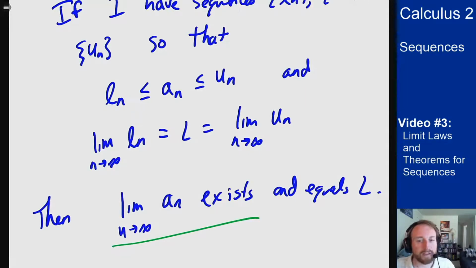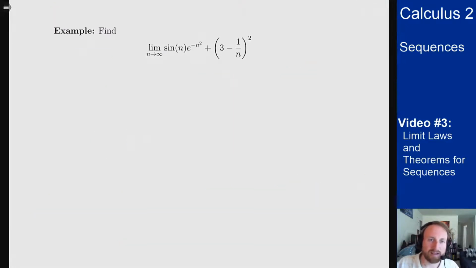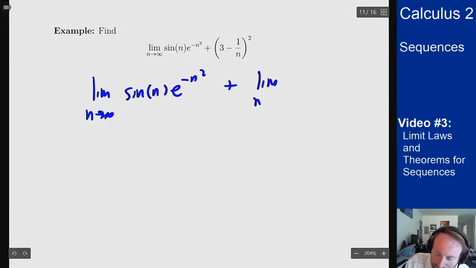Let's see an example of what a problem like this might look like and see where that gets us. So I want to find the limit of this sequence, sine of n times e to the minus n squared plus 3 minus 1 over n all squared. So at the start here, we're going to assume that we can use our limit laws. We're going to assume everything converges, and then when we get to the end and we actually get that they all converge, we'll be in good shape. So I'm going to split this up into two pieces across the plus sign: the limit as n goes to infinity of sine of n e to the minus n squared, plus the limit as n goes to infinity of 3 minus 1 over n squared.